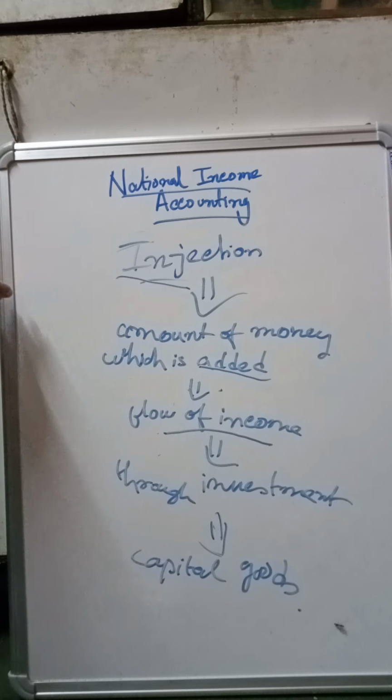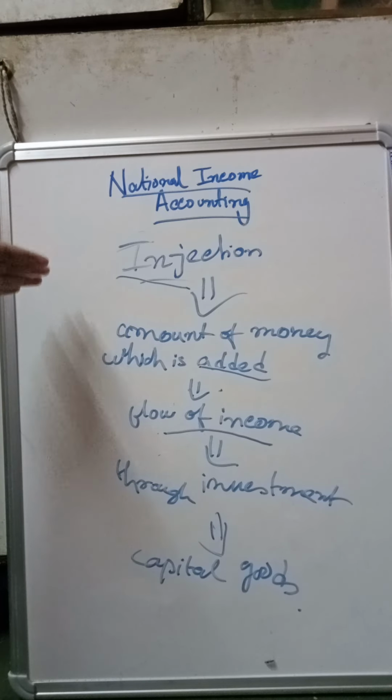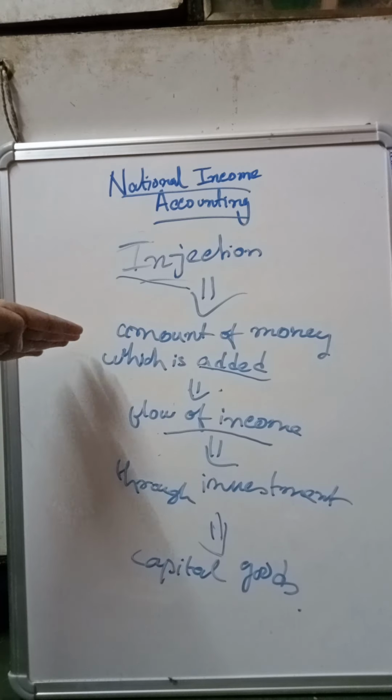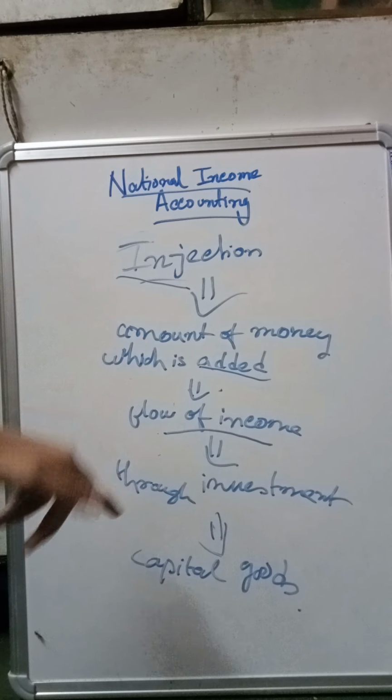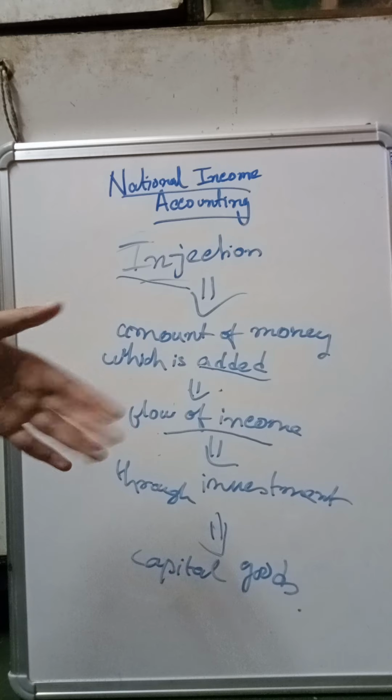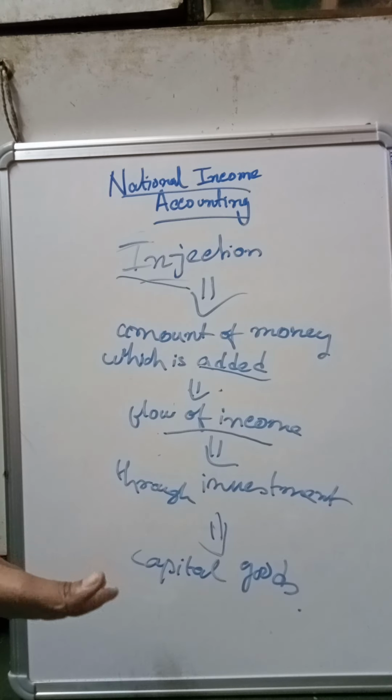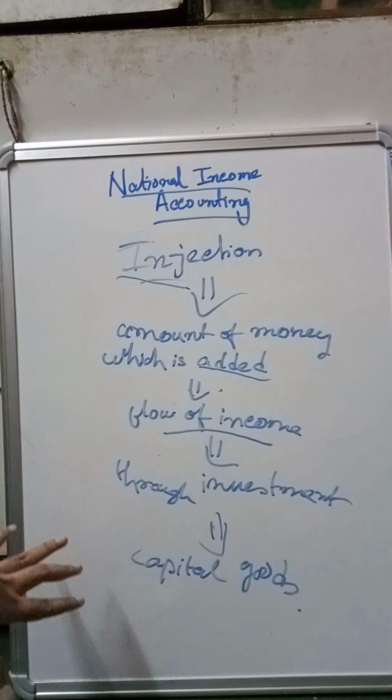Just remember that withdrawal or leakage is one concept, and the opposite to that is injection. So what does injection mean? Injection means the amount of money which is added. Where is it added? It is added to the flow of income. How? Through investment. Investment in what? Investment in the capital goods. Okay, I hope you understand this concept.